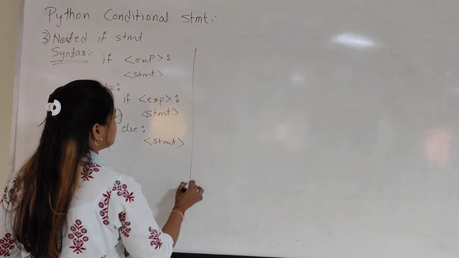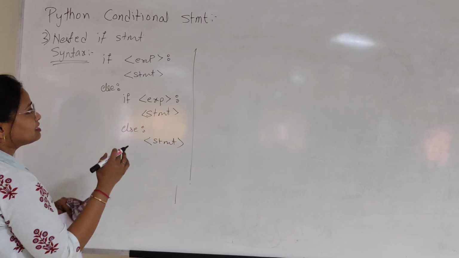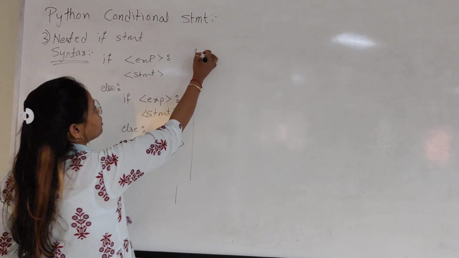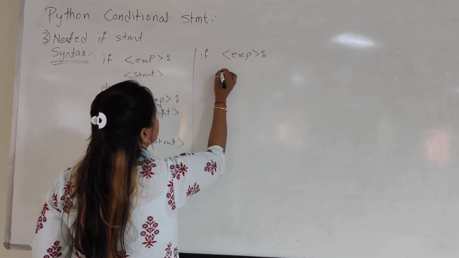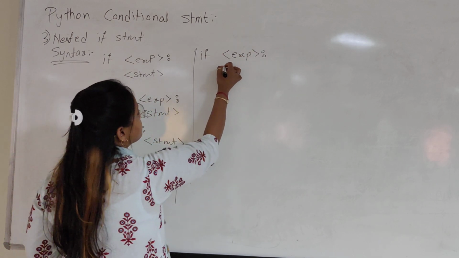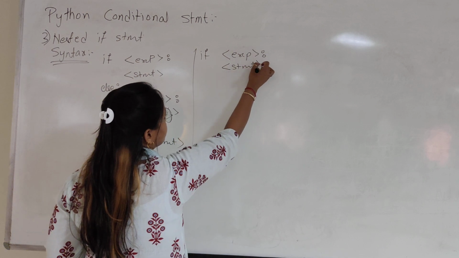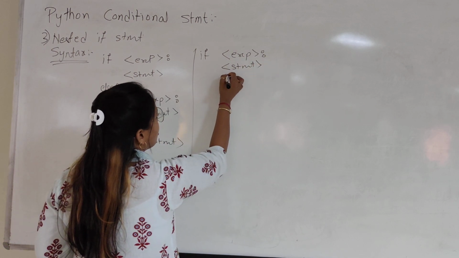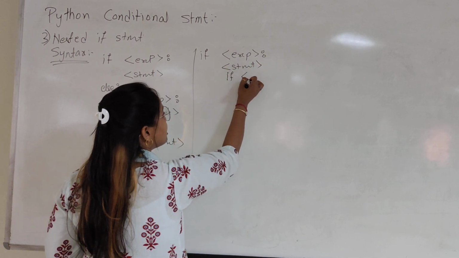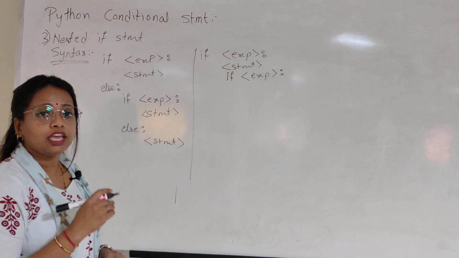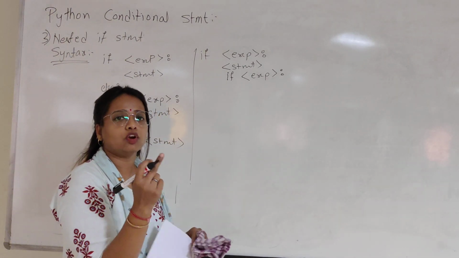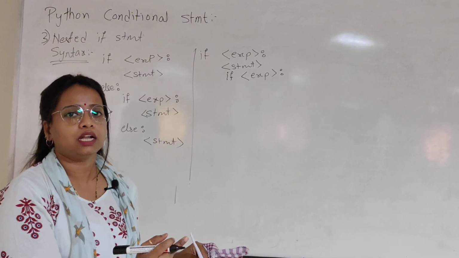I'll write another syntax. Okay, because it is a nested if, you can say if expression, then before, suppose I want to print any statement, if there are any, or I have another if to check. Getting my point? After checking one statement, you want to check another statement immediately.